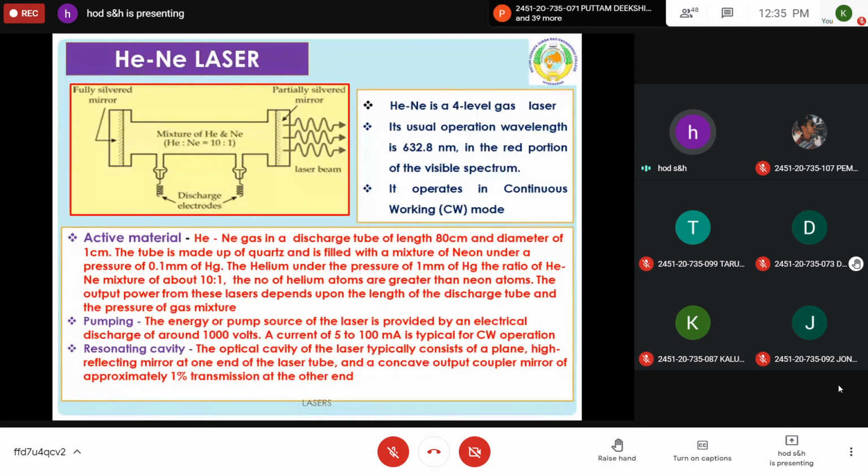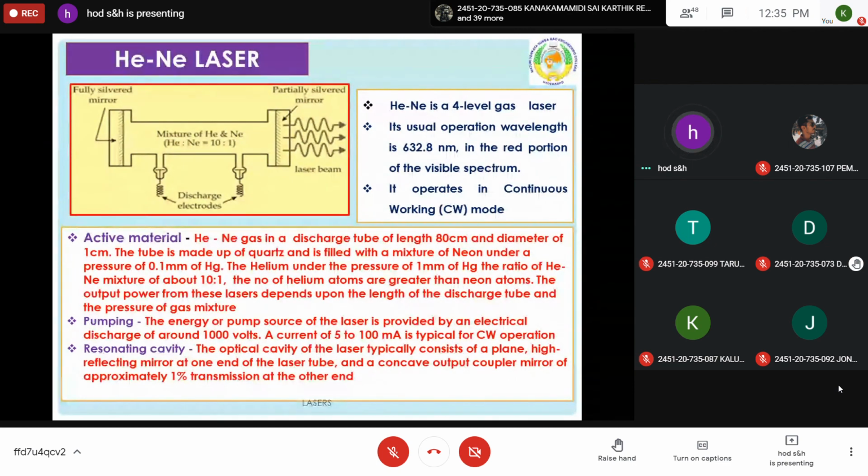Once it goes to the left side, it is completely reflected by the fully reflecting surface, and unless it knocks out another photon from an excited atom, it is not allowed to pass to the partial reflector. By this condition, a photon beam is produced which moves along the direction of the tube, and once sufficient energy is reached, the beam with high energy and high intensity falls onto the partially reflecting surface and emerges as a continuous gas laser. So this is the working principle of the gas laser, or helium neon laser.